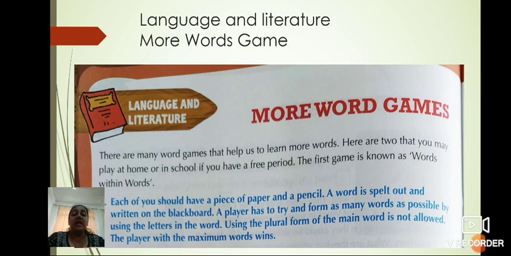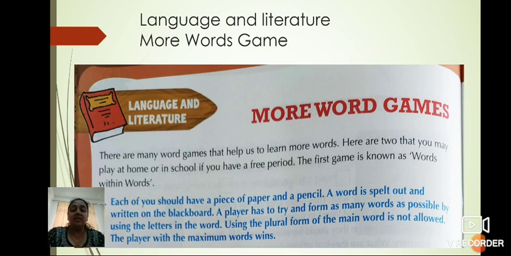Now a player has to try and form as many words as possible by using the letters in the word. Remember one thing, using a plural form of the main word is not allowed. The player with the maximum words wins. Have you understood the task? Exactly what we have to do here?